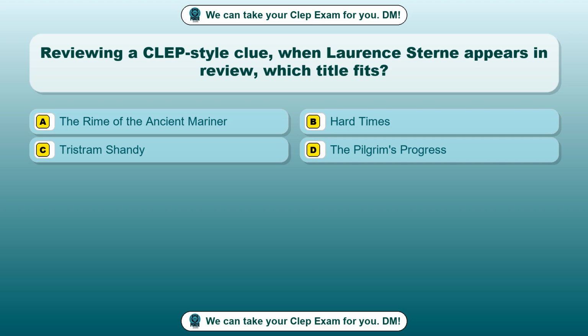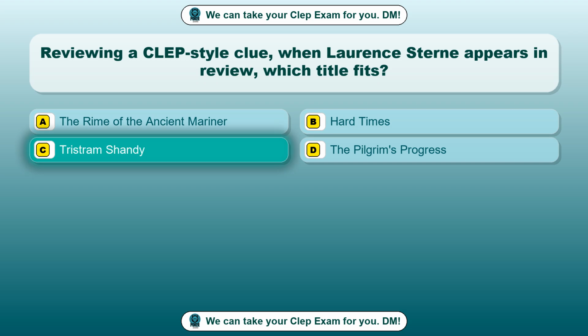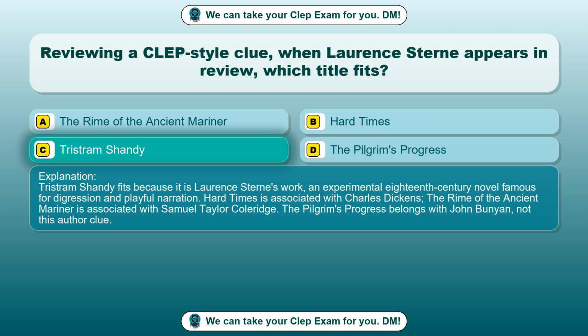Option C. Tristram Shandy. Option D. The Pilgrim's Progress. The correct answer is option C, Tristram Shandy. Tristram Shandy fits because it is Laurence Sterne's work, an experimental 18th century novel famous for digression and playful narration. Hard Times is associated with Charles Dickens. The Rime of the Ancient Mariner is associated with Samuel Taylor Coleridge. The Pilgrim's Progress belongs with John Bunyan, not this author clue.